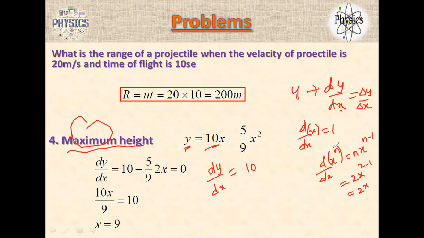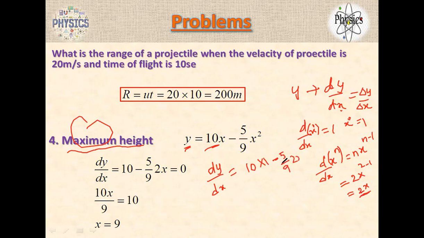When I keep 1 here, 1 means 1 x power 1 minus 1, so x power 0, which is 1. So 10 into x, the derivative of x is 1. So 10 minus 5 by 9, which you keep as a constant, times x square. How much did we get? 2x, right?